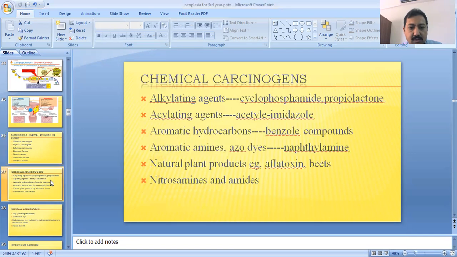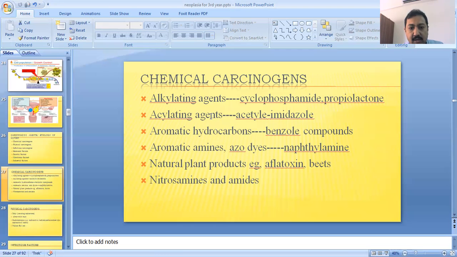So first of all are the chemical carcinogens. What are the chemical things which are involved in this process? We divide these chemical carcinogens into the following factors: alkylating agents, acylating agents, aromatic hydrocarbons, aromatic amines, natural plant products, nitrosamines, and amides.